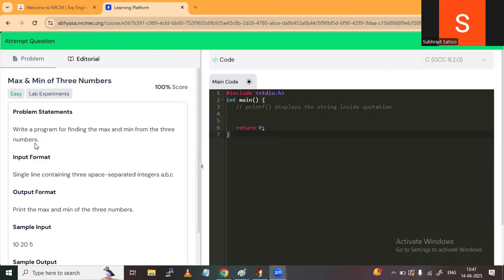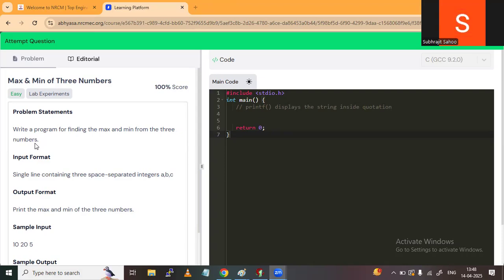Actually, the Abhyasa team has made this program question very simple. But whenever you go to any other platform on the internet, like HackerRank or CodeChef, you may not get a simple question. Question framing is very simple here. In those platforms, you will get the question in paragraph mode. They write the question by taking an example of a real-time scenario, of any person, or of any situation, and based on that situation they give the task.